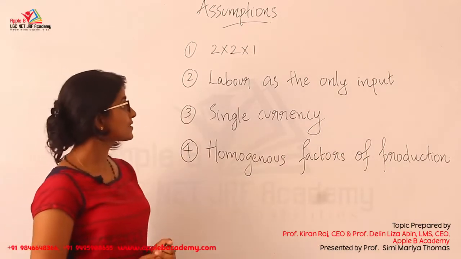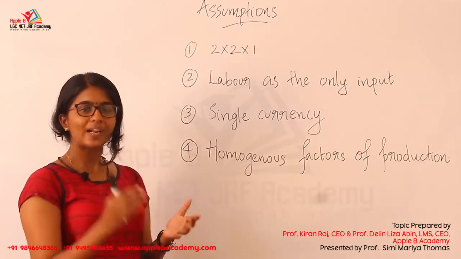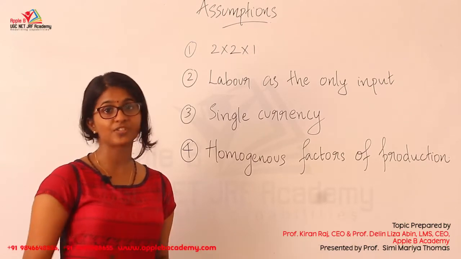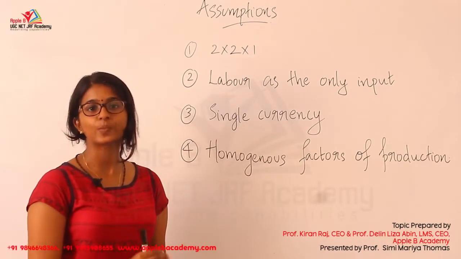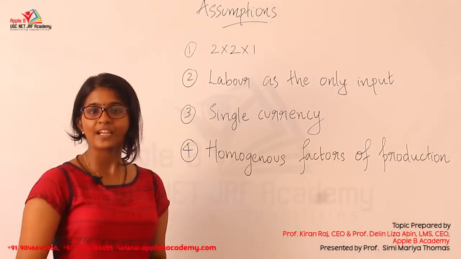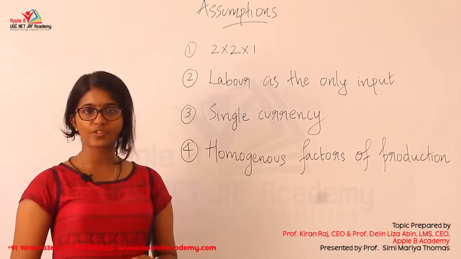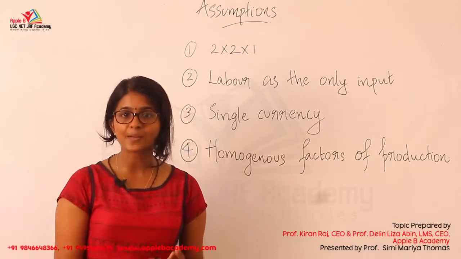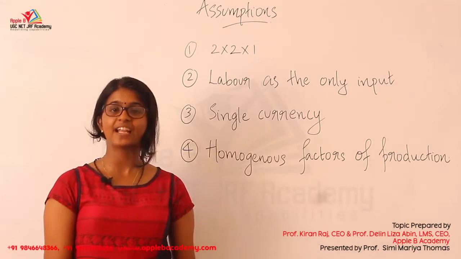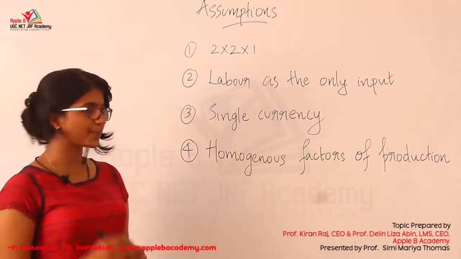And the second assumption is labor as the only input. Just as we mentioned in the first assumption, the input that we use for the absolute cost advantage is labor alone. We don't take capital in any of the stages. Labor is the only input that we consider, and when we consider the productivity difference, it's based on labor productivity. And the third assumption is a single currency. We know that we are exporting and importing goods in terms of the productivity difference. So when we export and import, we assume that we have a single unit of currency throughout the terms of trade and throughout the trading process.